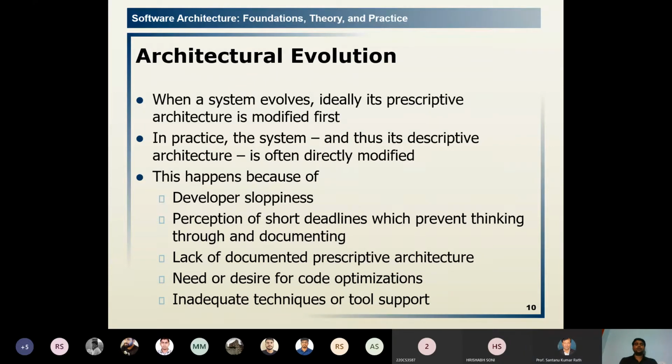That happens because of developer sloppiness, where developers have some inclination to ignore the given architecture.